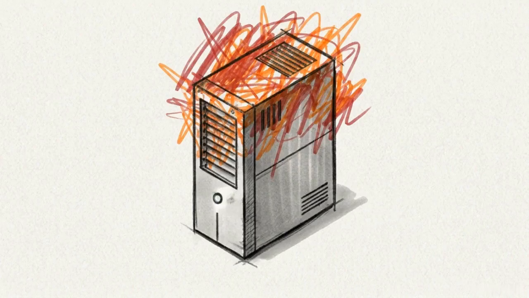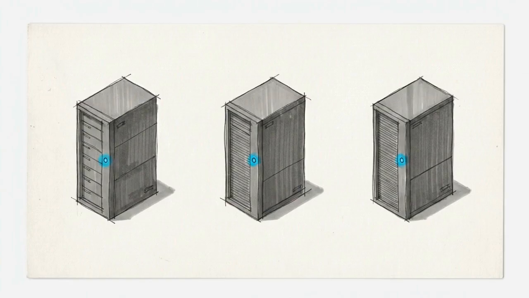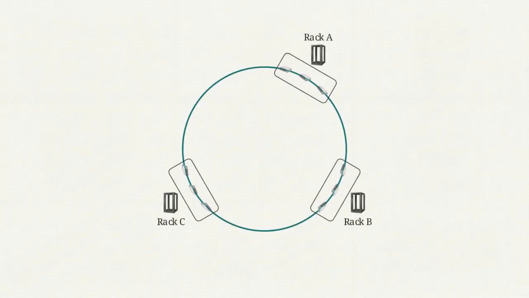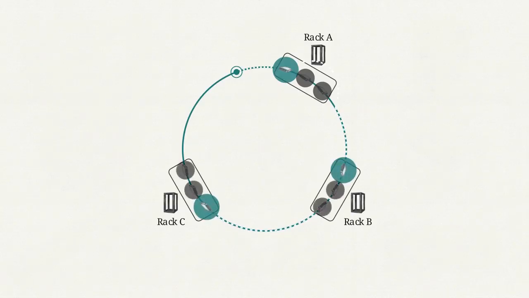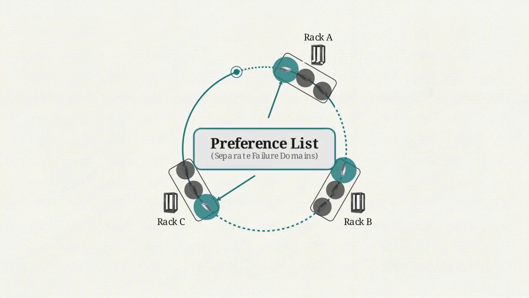A single copy of data on a single node is vulnerable. We ensure durability by defining a replication factor, or N, dictating the total number of physical nodes that must store copies of a given partition. This diagram shows how the system generates a preference list. The routing path continues its clockwise walk, specifically bypassing virtual nodes sharing the same physical rack. It stops only when identifying N distinct physical servers, guaranteeing data is replicated across completely separate failure domains.